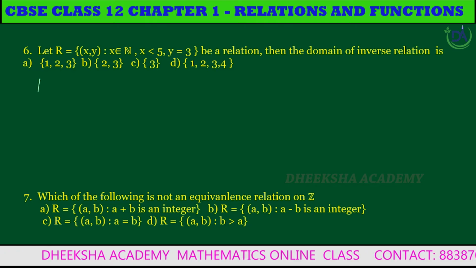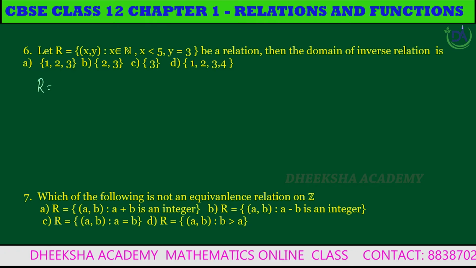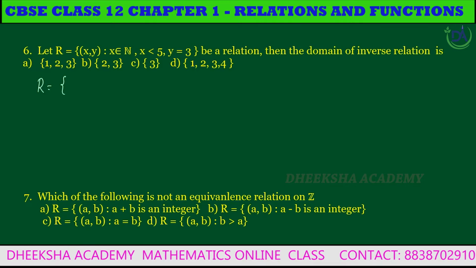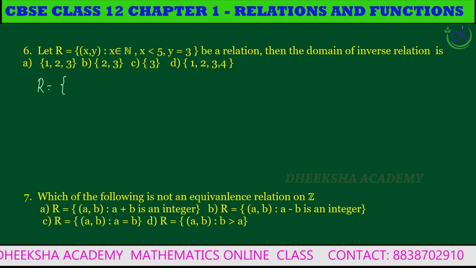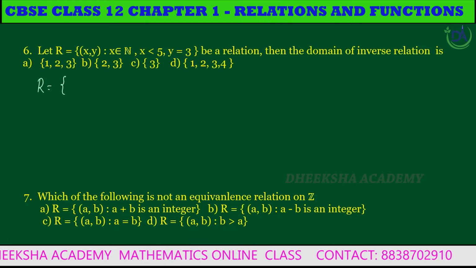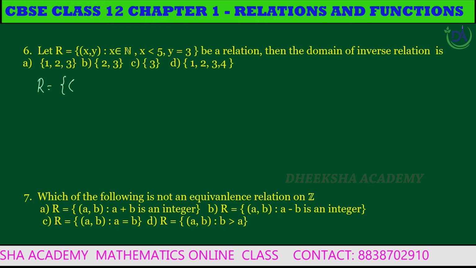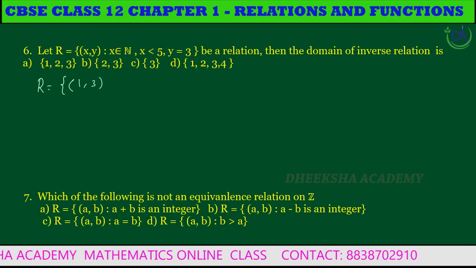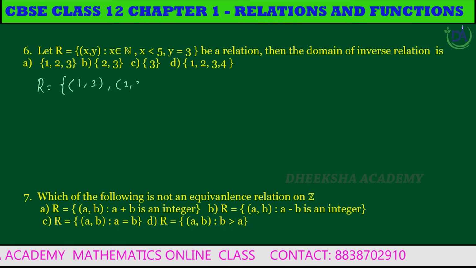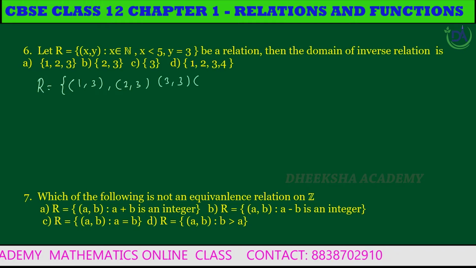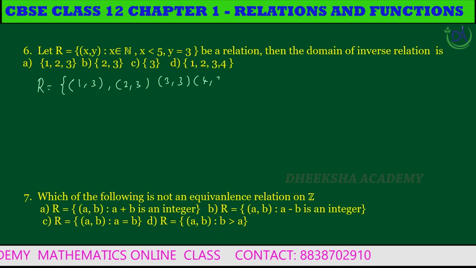Solution. In the relation R, the set of (x, y) where x belongs to natural numbers, x is less than 5, and y is equal to 3, the relation R contains the elements (1, 3), (2, 3), (3, 3), (4, 3).